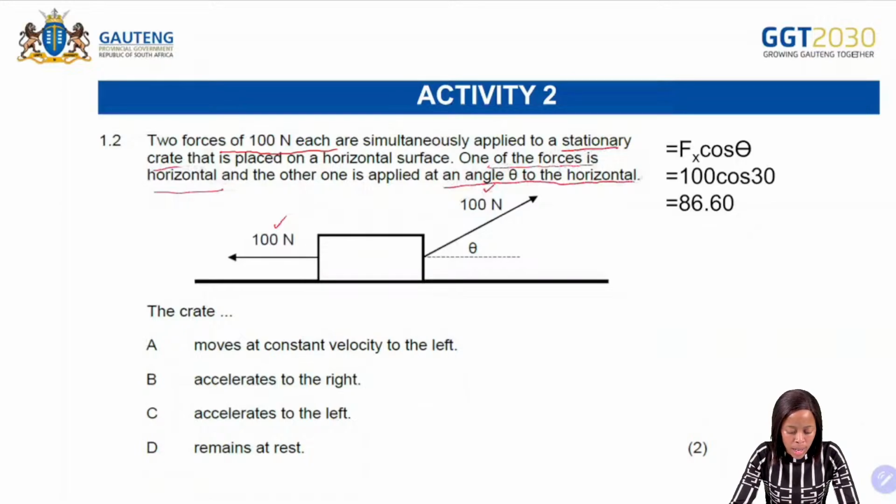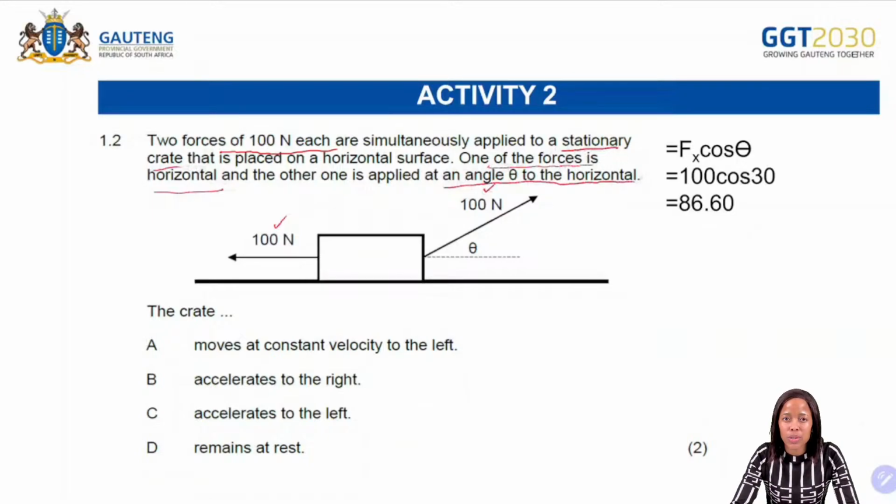Now it says the crate, okay, so now we can see that they're talking about movement. Does it move at a constant velocity? If it moves at a constant velocity, it means that the acceleration must be 0. Does it accelerate to the right? Does it accelerate to the left? Or does it remain at rest?